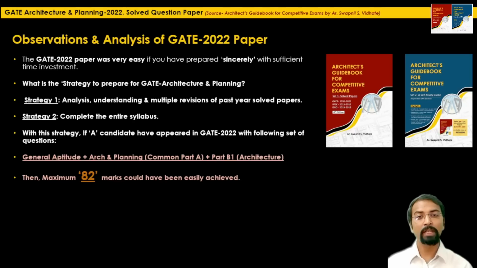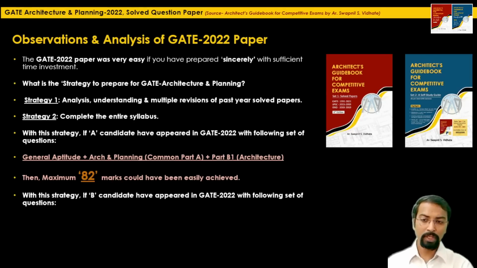Yes, maximum 82 marks I am saying, because when I had done the analysis of this 2022 paper, I found that maximum 82 marks could have been easily achieved. How I have calculated this 82 marks, we will discuss in the further lecture.